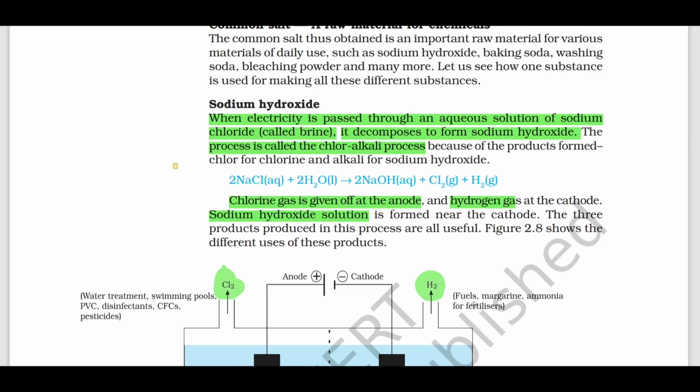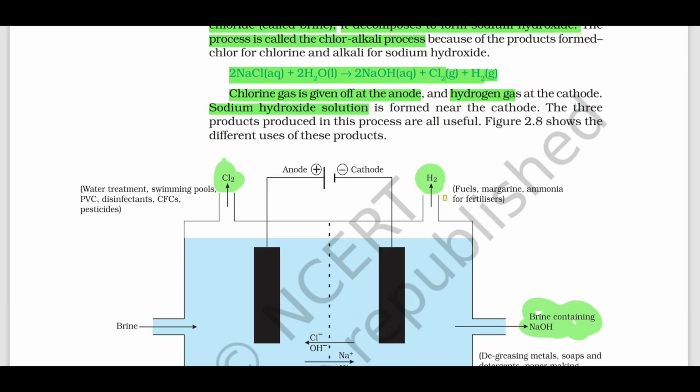What is chloralkali process? When the electricity is passed through an aqueous solution of sodium chloride, it is called what? Brine. It decomposes to form sodium hydroxide. The process is called as what? Chloralkali process. The reaction is very important. 2NaCl plus 2H2O gives us what? 2NaOH plus Cl2 plus H2. Name the products formed in chloralkali process. It is sodium hydroxide, chlorine and hydrogen.